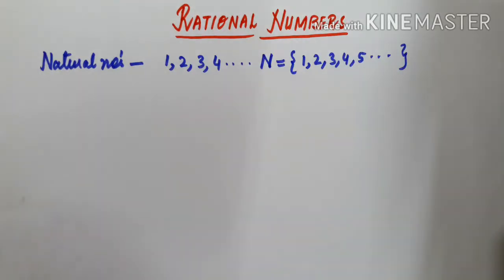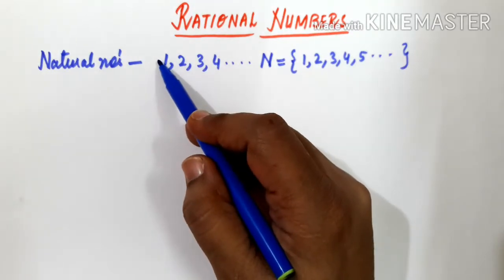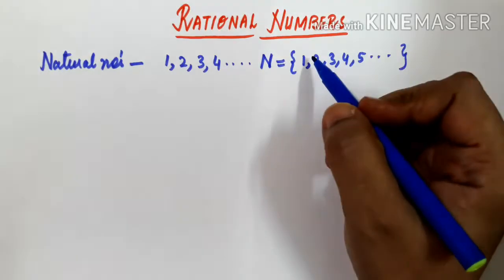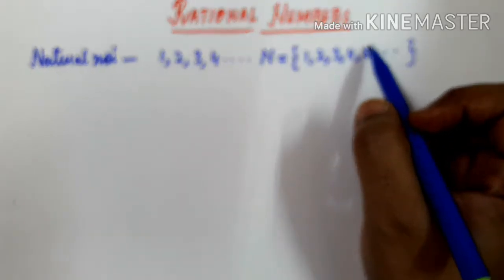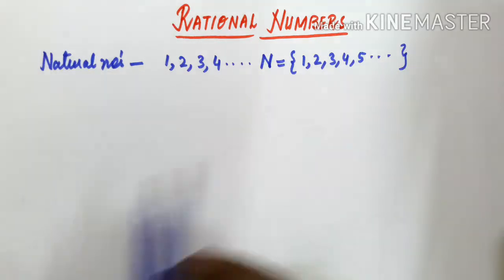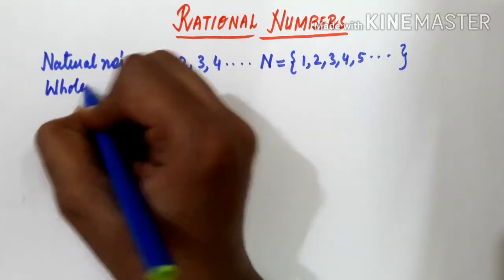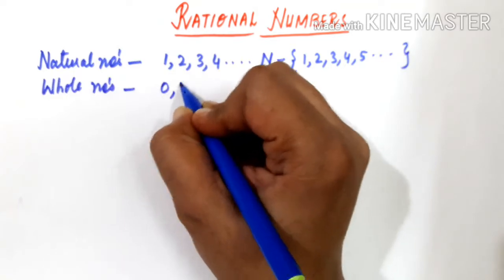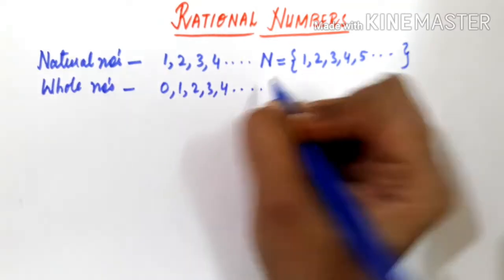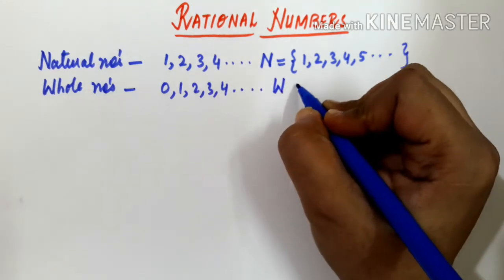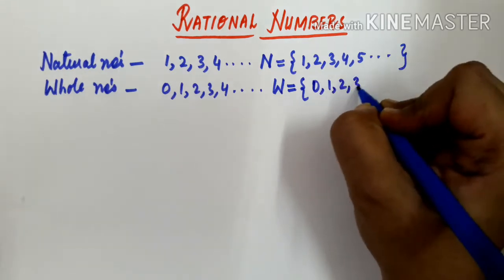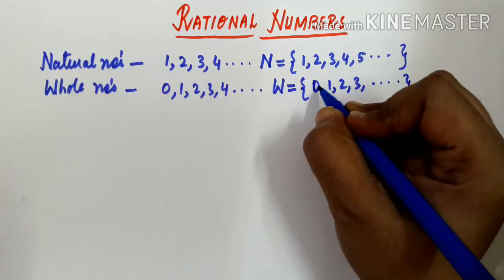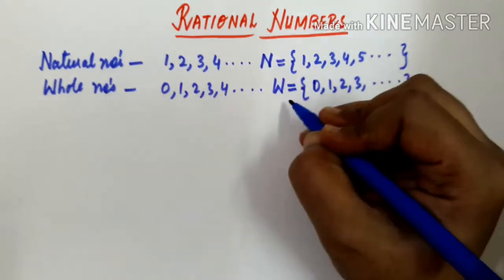Now the next thing is, if I add 0 to this set of natural numbers, then those numbers we call whole numbers. If we add 0 to the natural numbers, then these numbers together with 0 become whole numbers. Let me write it down. Whole numbers start from 0 1 2 3 4 and so on. Whole numbers are denoted by the capital letter W, and it is defined as 0 1 2 3 and so on. Just by adding 0 to the set of natural numbers, we get one more set, that is whole numbers.